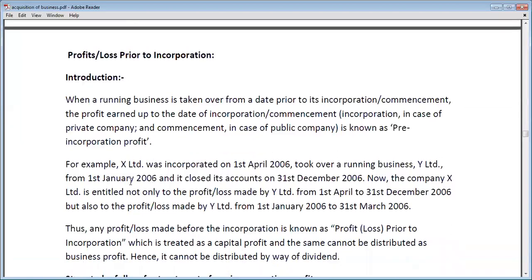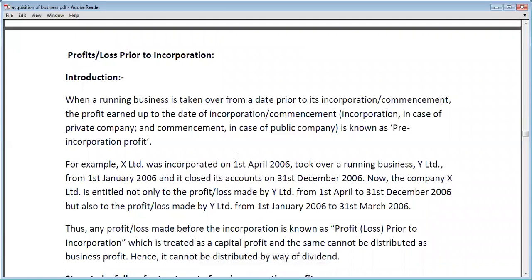Okay, so let's have an example. For example, X Limited was incorporated on 1st April 2006, took over a running business Y Limited from 1st January 2006, and closed its accounts on 31st December 2006. Now the company X Limited is entitled not only to the profit or loss made by Y Limited from 1st April to 31st December 2006, but also the profit or loss made by Y Limited from 1st January 2006 to 31st March 2006. So see, what is the example?